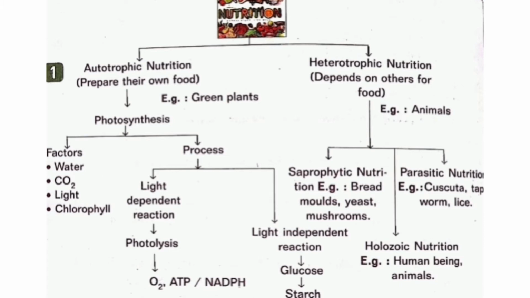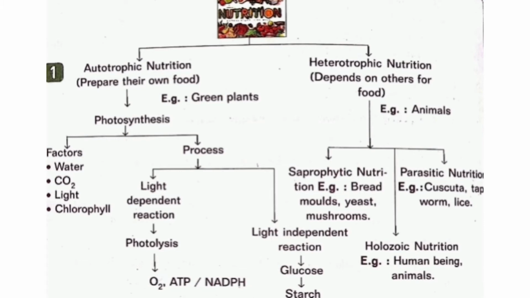In this, photolysis occurs, photo meaning light, lysis meaning splitting. So splitting occurs and O2 and energy are formed. And in the light independent reaction, glucose is produced and out of that starch is formed. This can happen in daytime and night time.